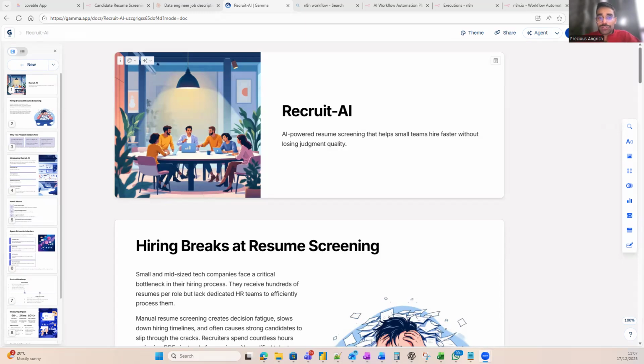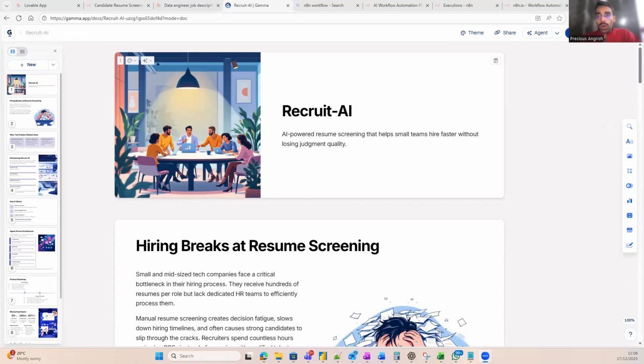Hi, my name is Precious Angrish, and for this capstone, I approached the problem not as a student, but as a founder and product manager. Instead of building a generic AI tool, I focused on solving a real business problem I see repeatedly in small and mid-sized tech companies, which is resume screening overload. This product is called RecruitAI.